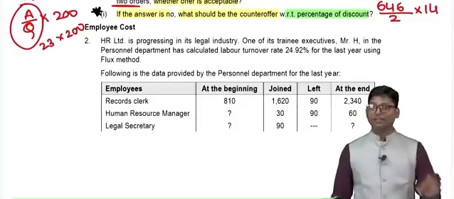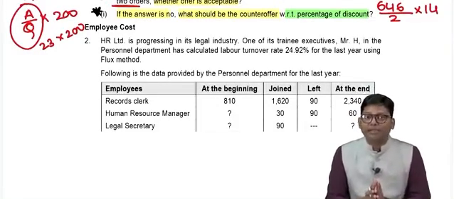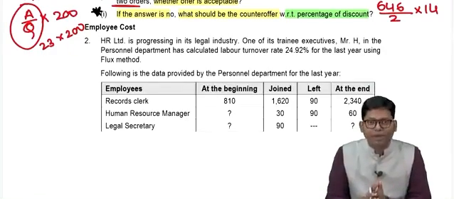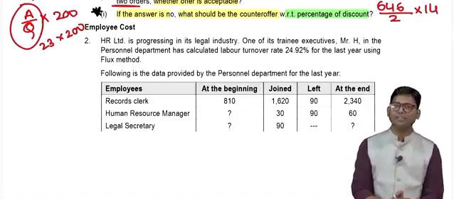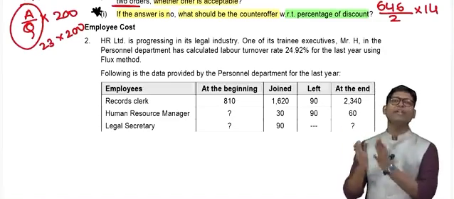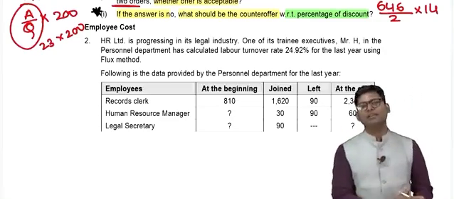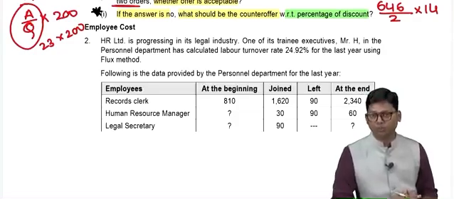Legal industry is covered. One of its trainee executives, Mr. H, in the personnel department, HR department, has calculated a labor turnover rate of 24.92% for the last year using the flux method. There are three methods, no? Replacement method, separation method, and flux method. He has used the flux method and he computed 24.92% as the labor turnover rate.